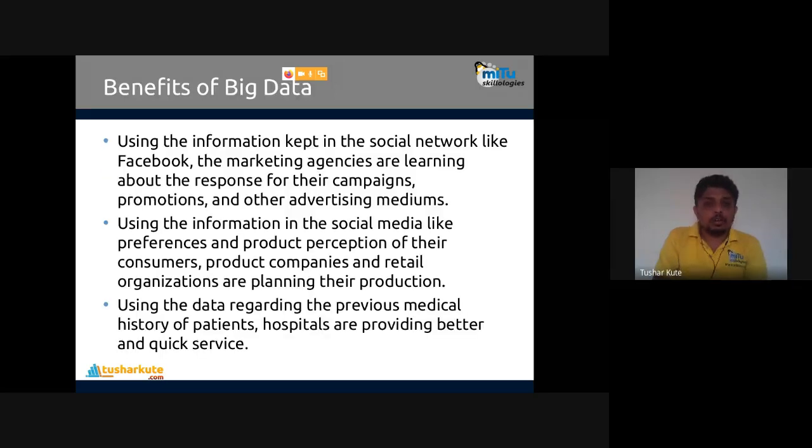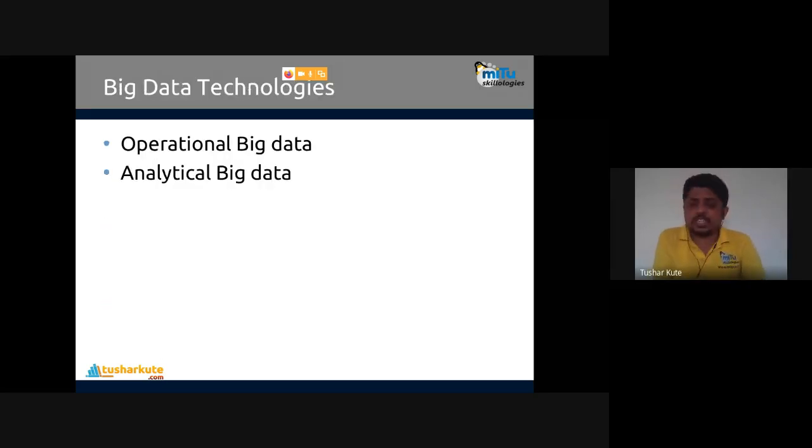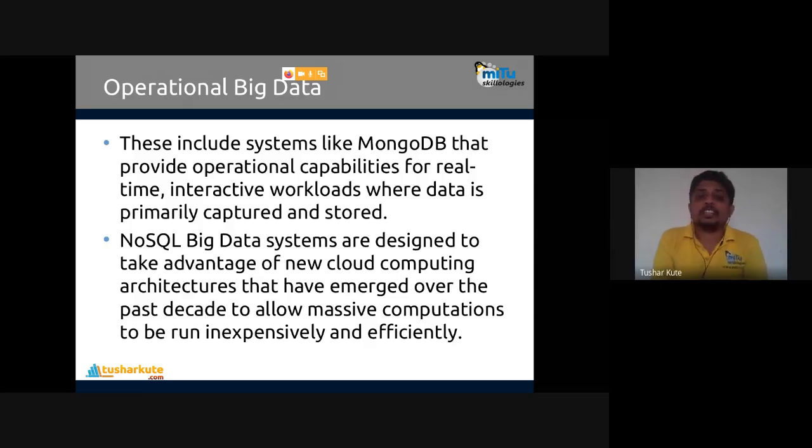So common examples are given. Many benefits are there from the big data that we can have. Two kinds of big data technology are commonly used: one is operational big data, second is analytical big data. Operational big data includes the data which is generally already stored, like MongoDB.